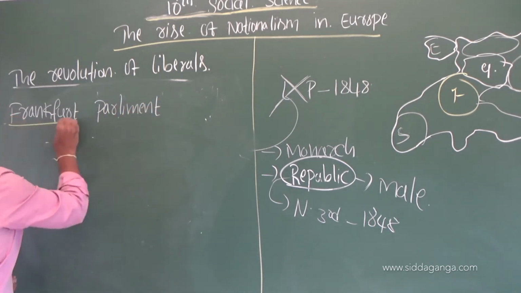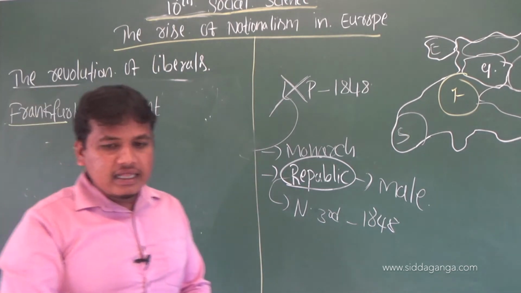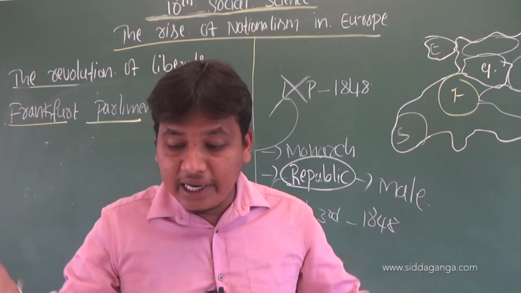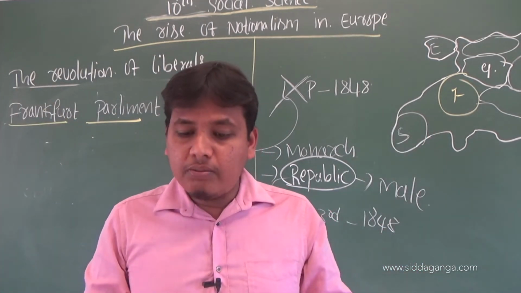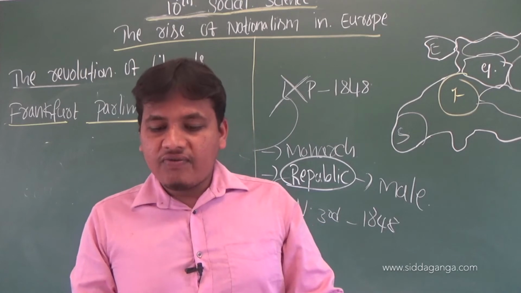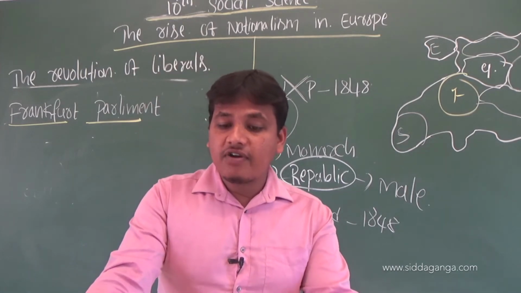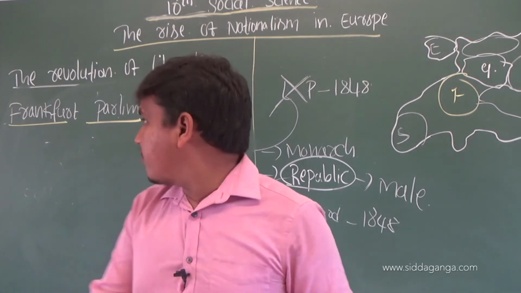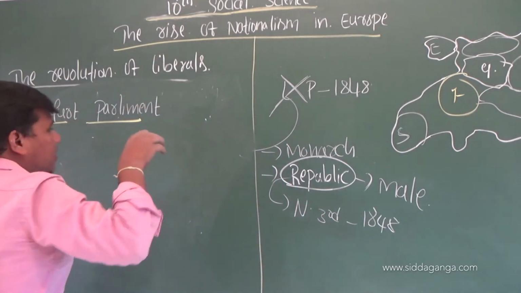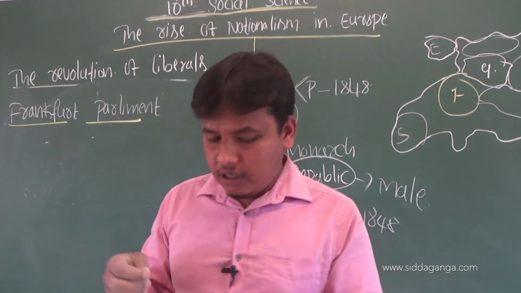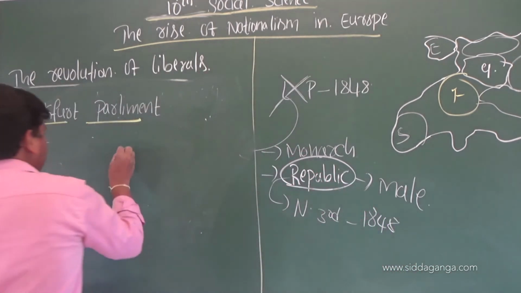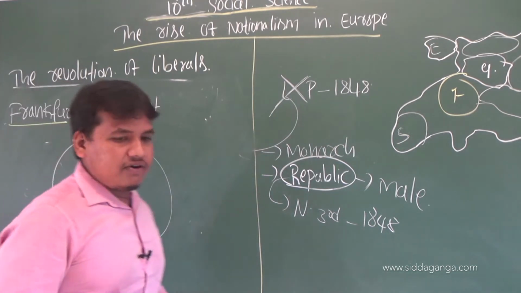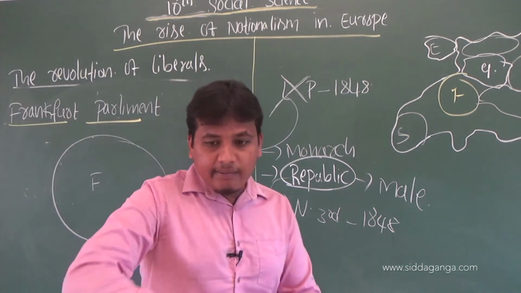Frankfurt Parliament. It was held in Frankfurt, Germany. In the German regions, a large number of political associations, whose members were middle class professionals, businessmen and prosperous artisans, came together in the city of Frankfurt.